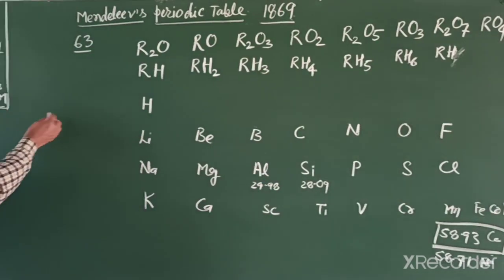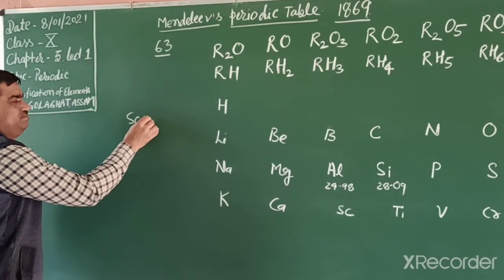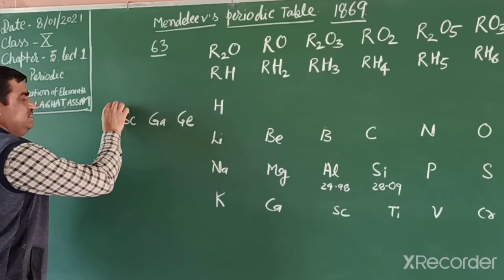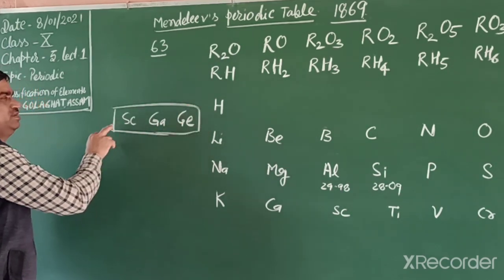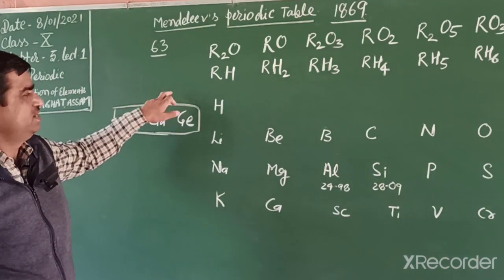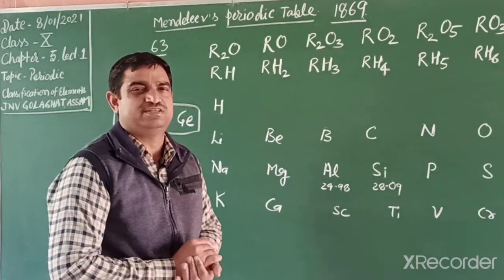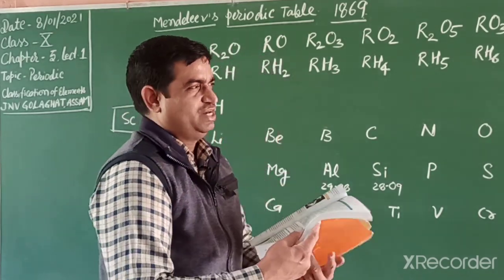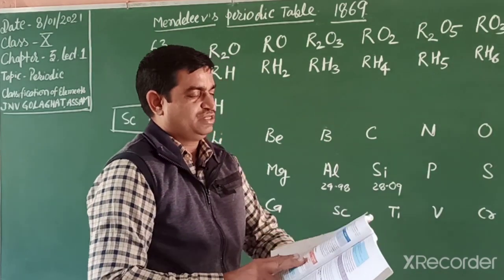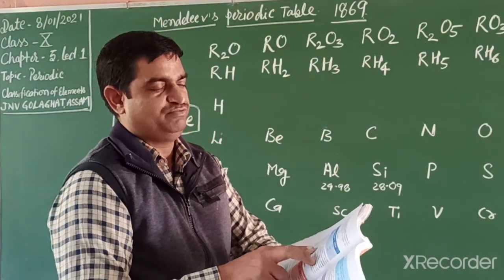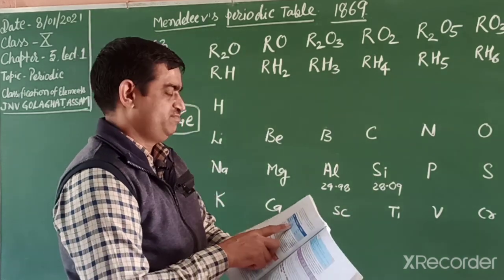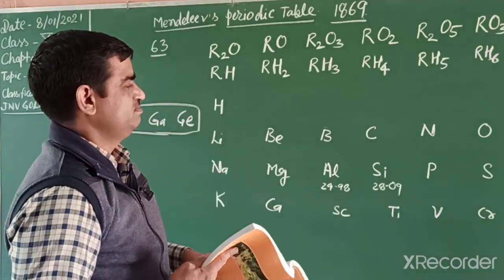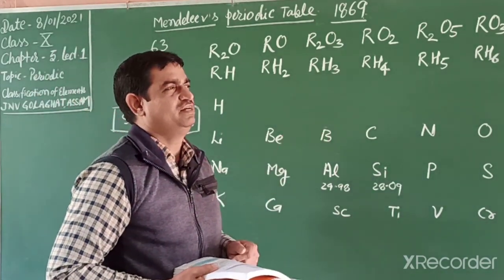He identified three elements, scandium, gallium and germanium, to which he gave the names Eka-boron, Eka-aluminium and Eka-silicon. Eka means a Sanskrit numeral, meaning the one after. You can observe in your NCERT book that he successfully identified their formulas. In Table 5.5 in your book, Eka-aluminium is given, meaning the element after aluminium, known as gallium.